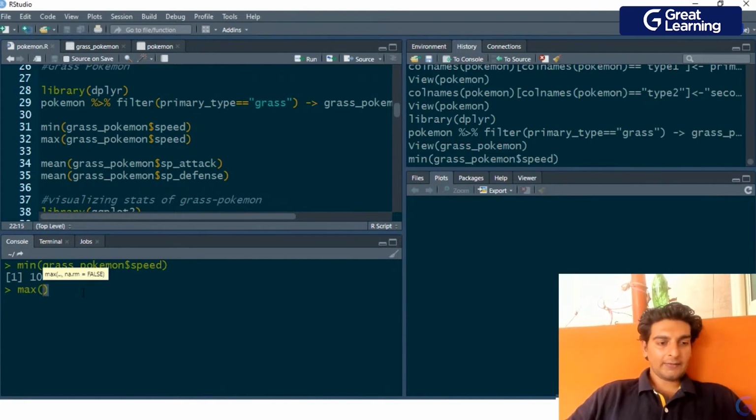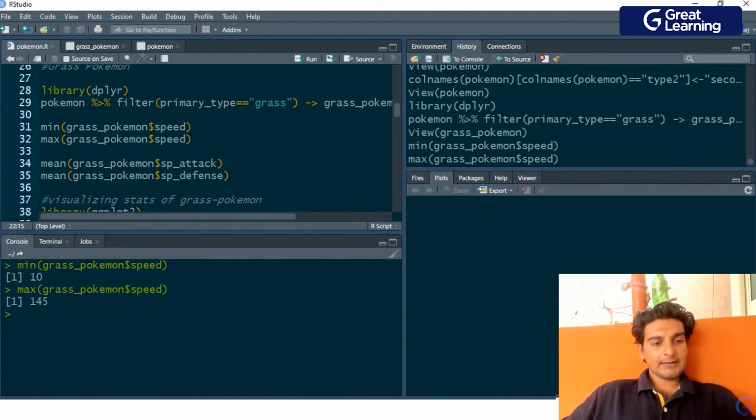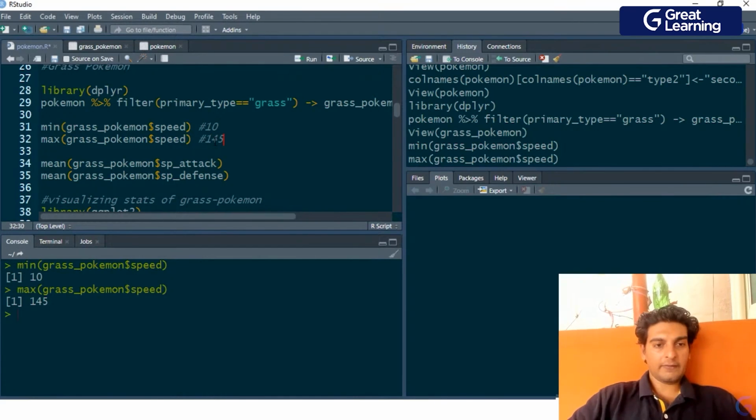Similarly, I'd want to check the maximum speed of a grass Pokemon. So here I'll pass in grass Pokemon dollar speed, and I see that the maximum speed is 145. So let me add this as a comment over here. I'll use hash, and the minimum speed is 10, and the maximum speed of a grass type Pokemon is 145.